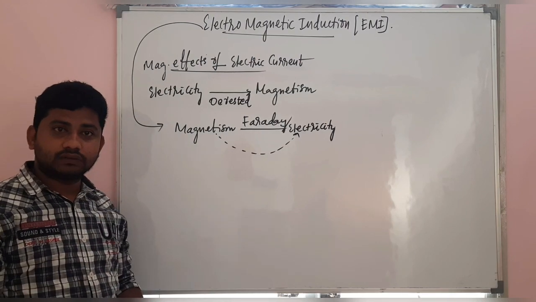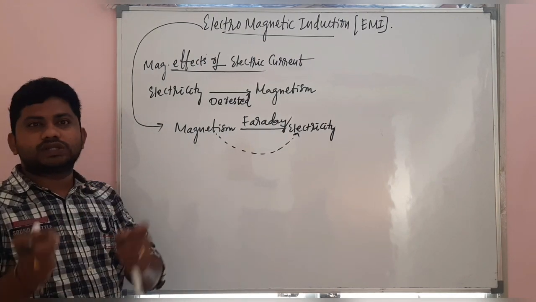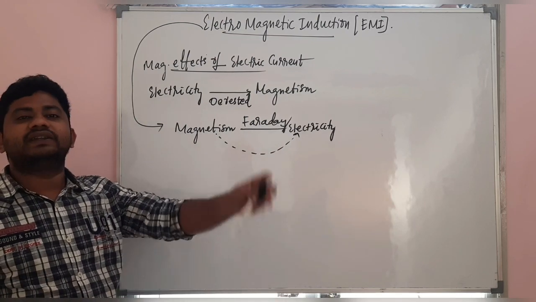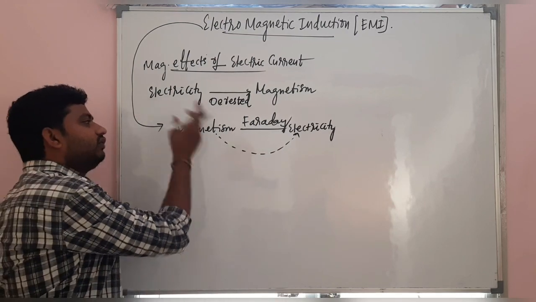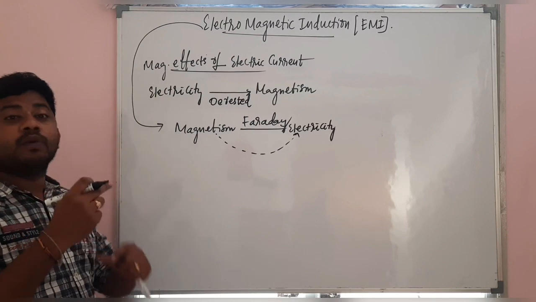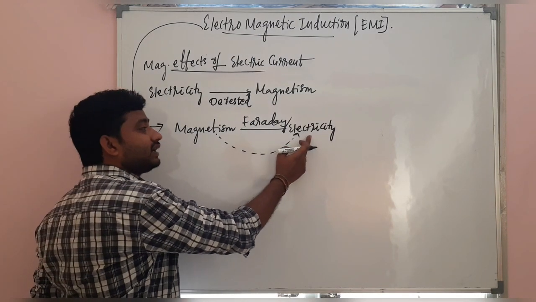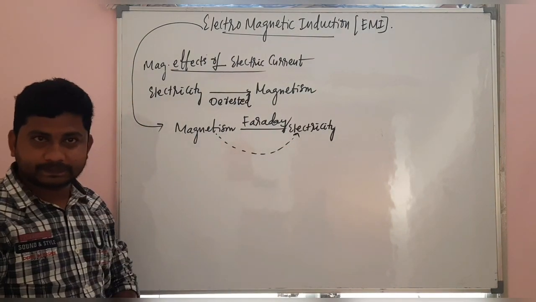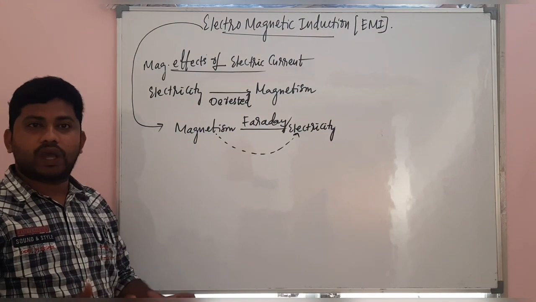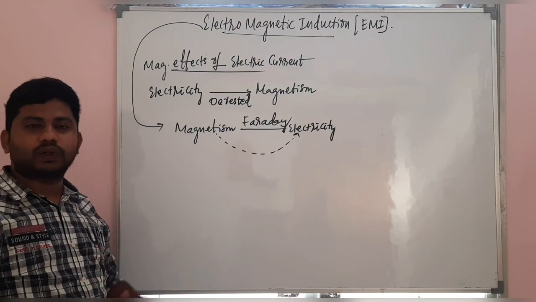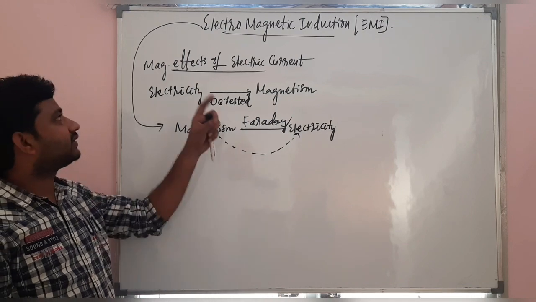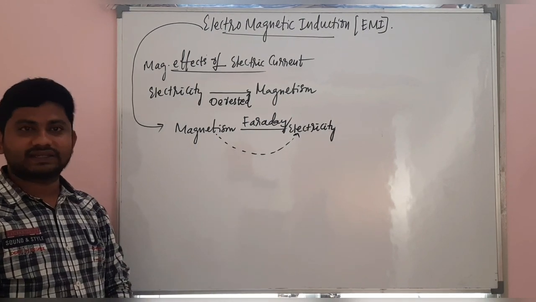With that same question, the scientists decided to work on it, and they finally found that there is a possibility of production of electric current from magnetism. Why and how? That's what we will discuss. And that's the name of the chapter called Electromagnetic Induction.